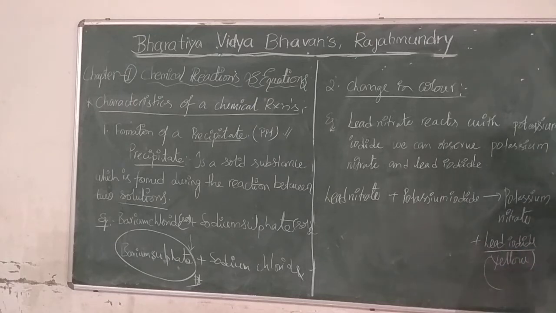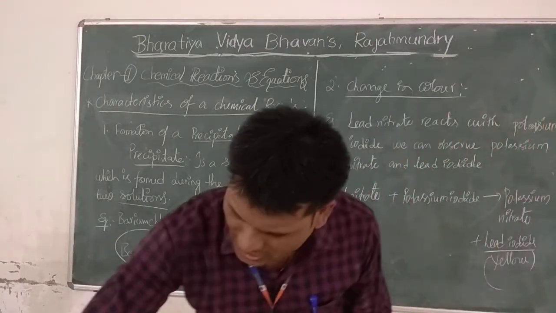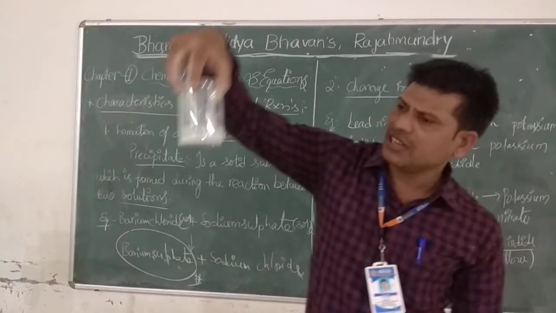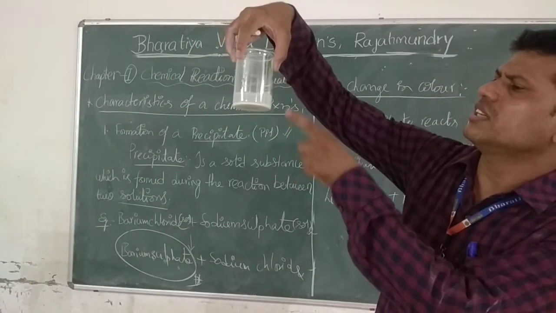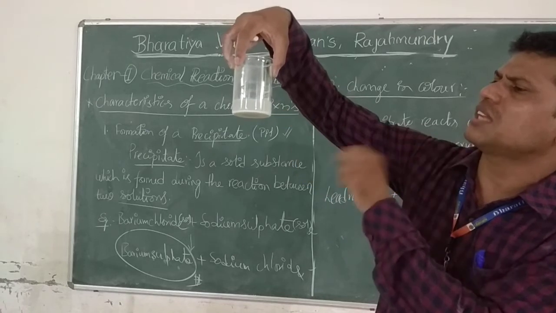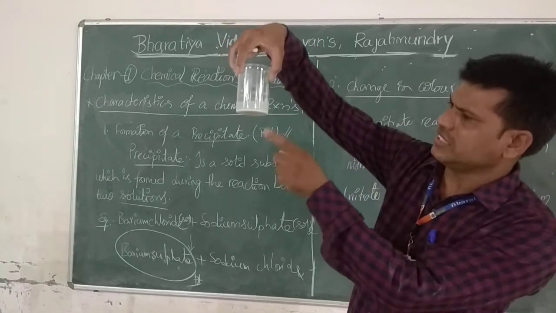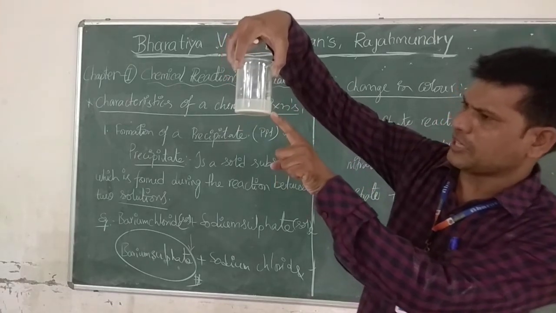So if you observe these two solutions, see, I already prepared one solution. One reaction I started, where barium chloride reacts with sodium sulfate to give barium sulfate. See this white powder-type precipitate formed.